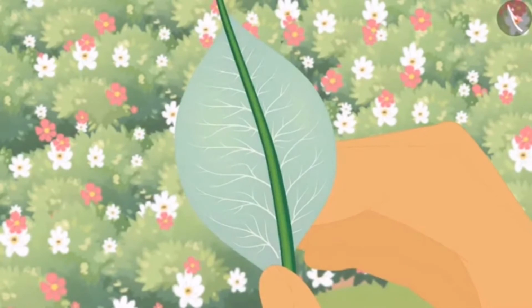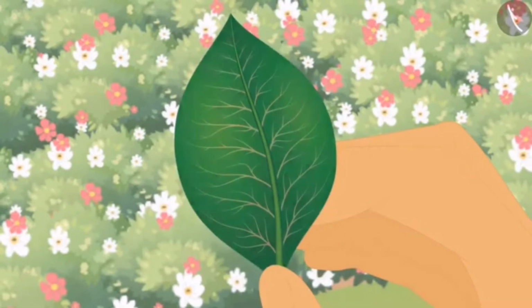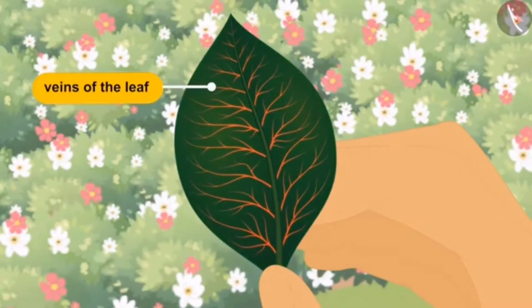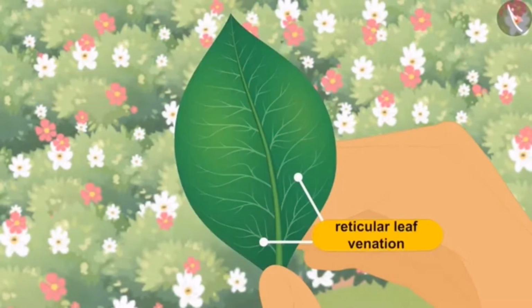This hard line in the middle of the leaf is called the midrib. And the other lines surrounding the midrib are called veins of the leaf. The design made by veins in a leaf is called the reticular leaf venation.